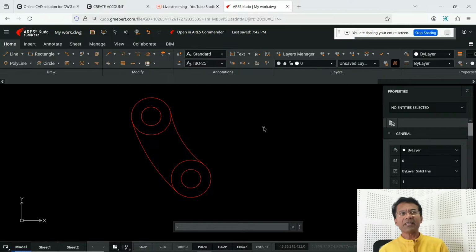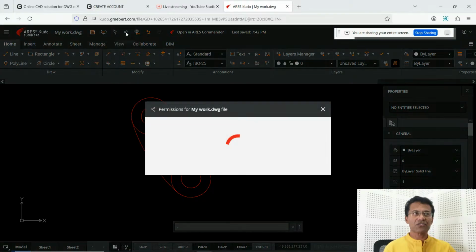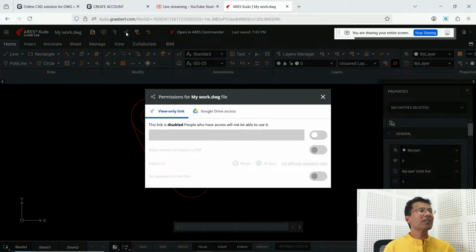Now, after having completed the file, you can share this file with your colleagues. For that, you have a share icon on top in the title bar. Just click on the share icon. When you click on the share icon, you have an option here.